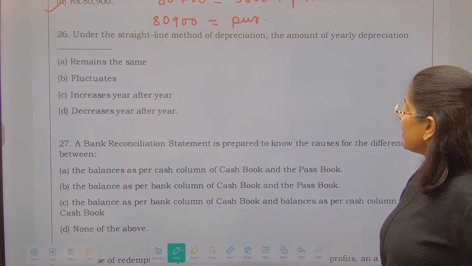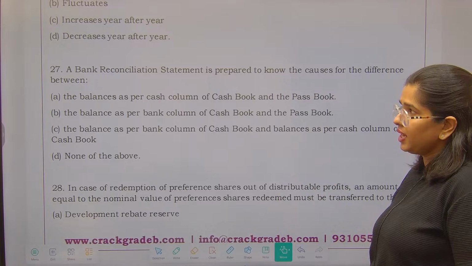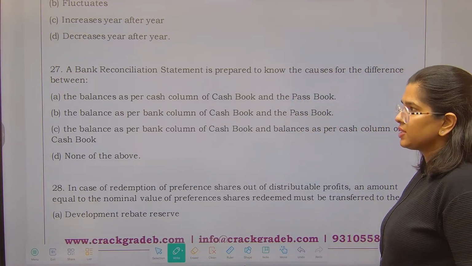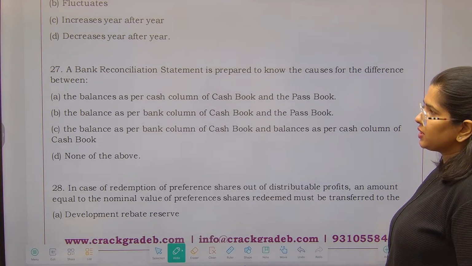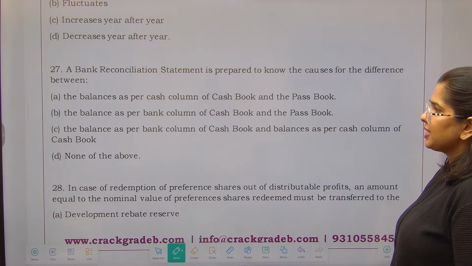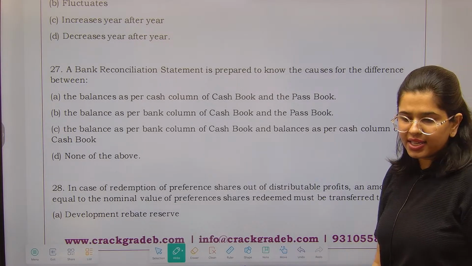Now next is: BRS statement is prepared to know the causes for the difference between the balances as per cash column of cash book and passbook, the balances as per bank column of cash book and the passbook, the balance as per bank column of cash book and balance as per cash column of the cash book, none of the above. Fairly easy question.